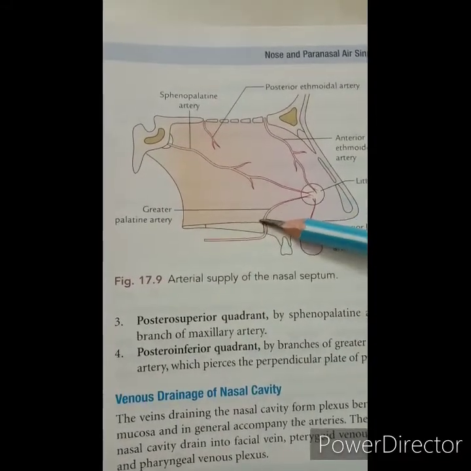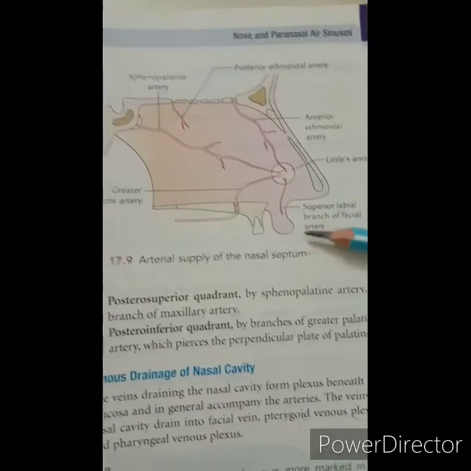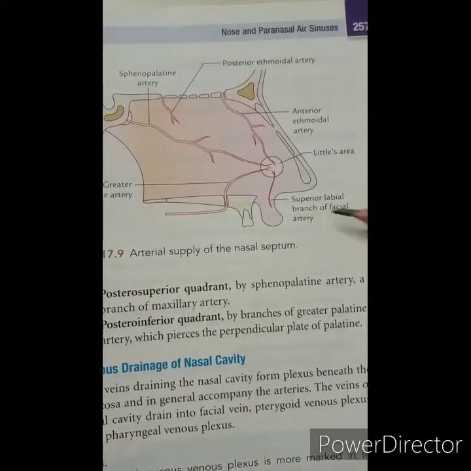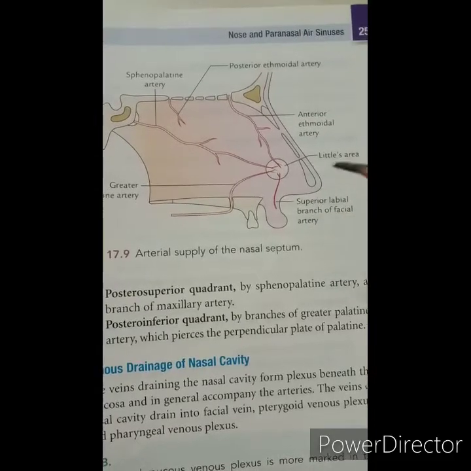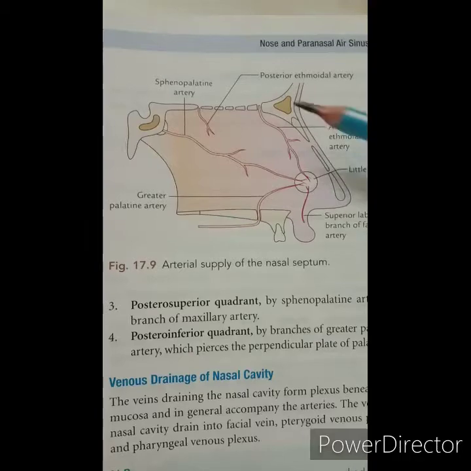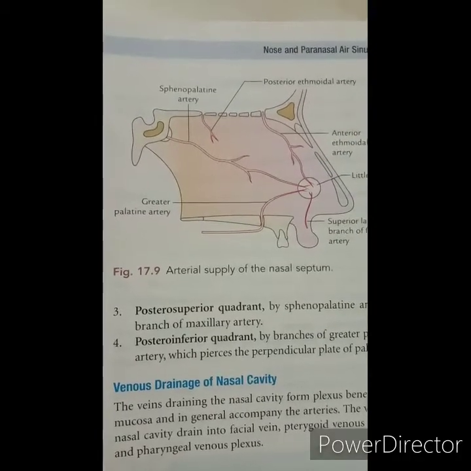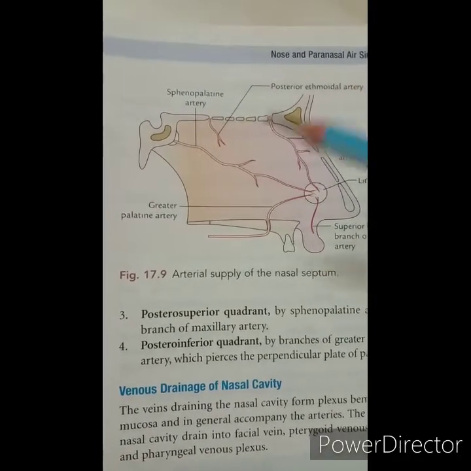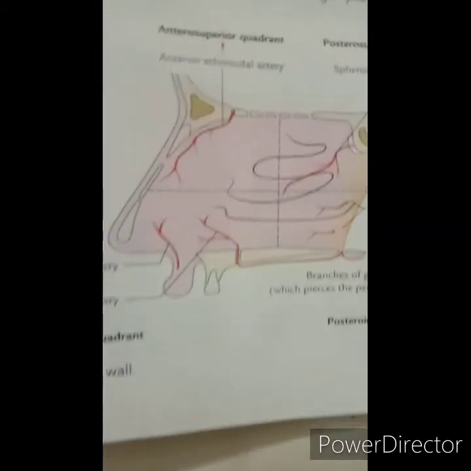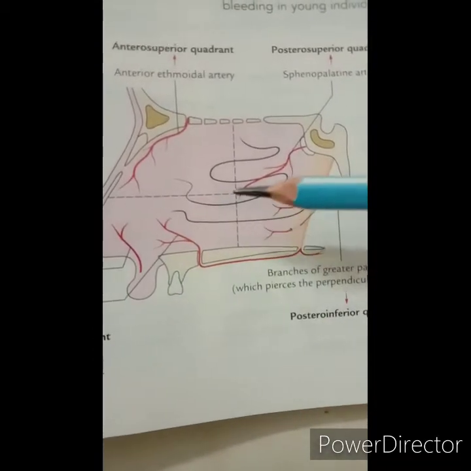And the last is the septal branch of the superior labial artery, which is a branch of the facial artery. So this is the blood supply to the nasal septum. Then the blood supply to the lateral wall. So here is the blood supply to the lateral wall.